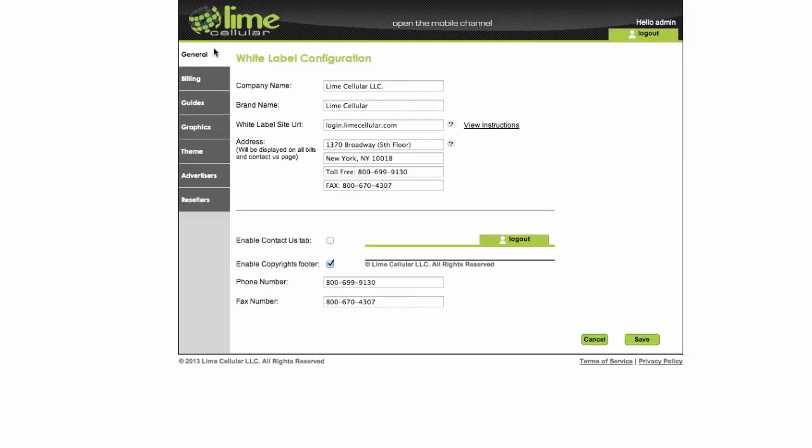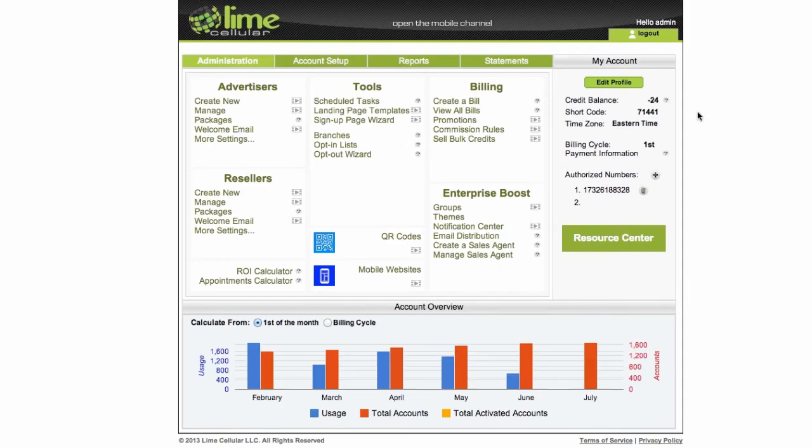Under account setup, we just reorganized everything in a clear, simple way. Remember, instead of general, it was white label, and we didn't have advertiser and reseller tabs. So now you can see that it's all clean and organized. This is related to advertisers, this is related to resellers, this is related to billing. So that was the notification center and the new admin dashboard.